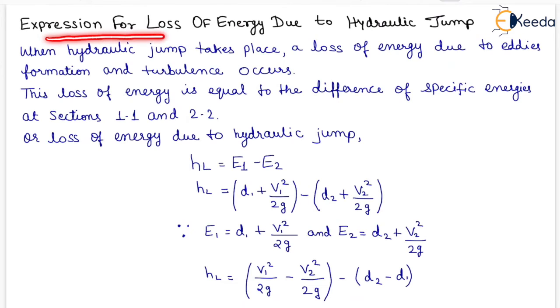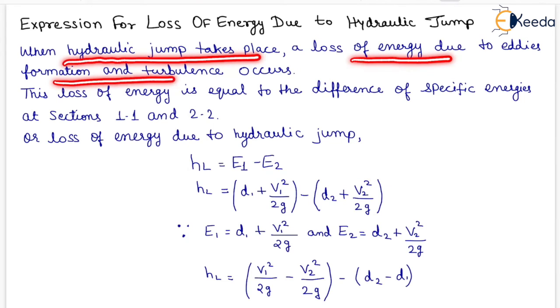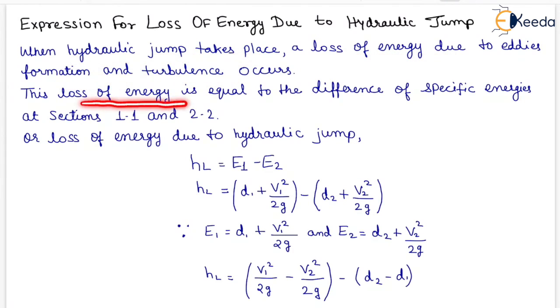Now, expression for loss of energy due to hydraulic jump. When hydraulic jump takes place, a loss of energy due to eddies formation and turbulence occurs. This loss of energy is equal to the difference of specific energies at section 1-1 and 2-2. Therefore, loss of energy will be equal to E1 minus E2, on putting the value of E1 as D1 plus V1 square upon 2g and E2 as D2 plus V2 square upon 2g.